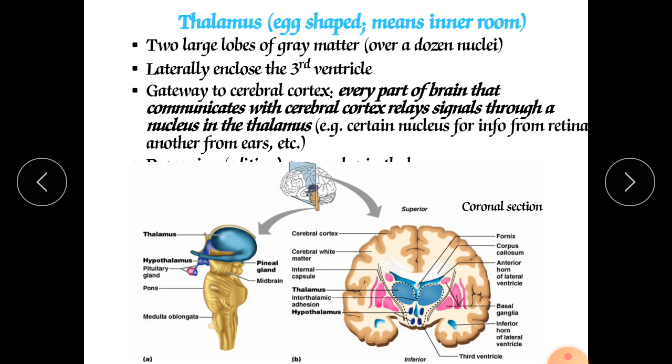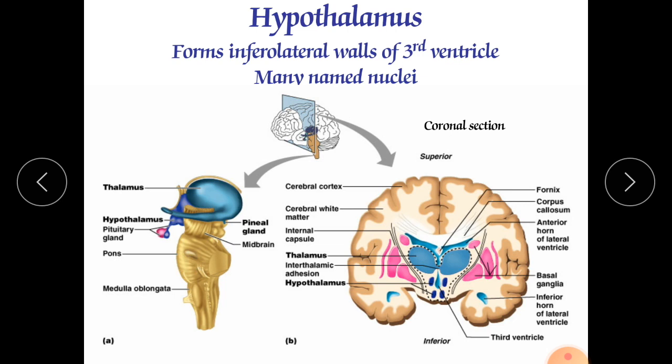This hypothalamus is the small part of diencephalon located inferior to the thalamus. Here also it is composed of dozens of nuclei in 4 major regions. In thalamus there were 7 major regions, and here in hypothalamus there are 4 major regions, and they contain dozens of nuclei. Some contain 3, some contain 4, some contain 2, like that. Now here we will discuss the first. It is the first area.